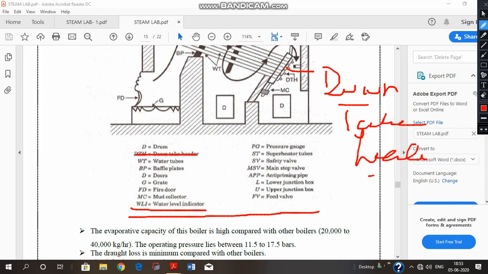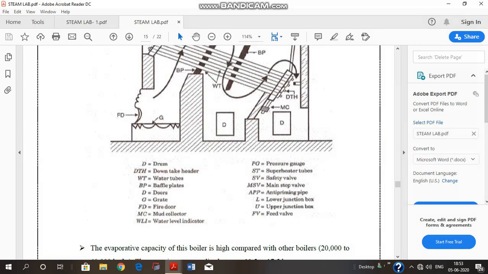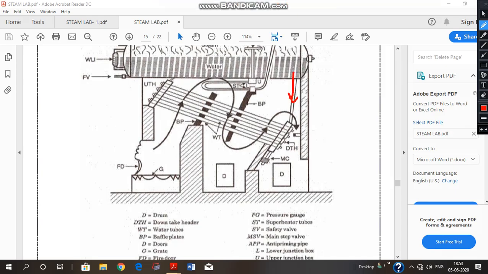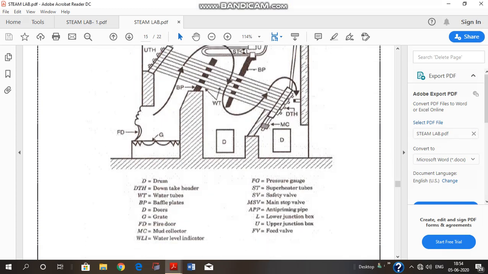Now what is the meaning of this downtake header? Water comes downwards from this header. Water comes in a downward position, and now we can also say this is UTH. This is the uptake header. What is the meaning of UTH actually? It is the uptake header.